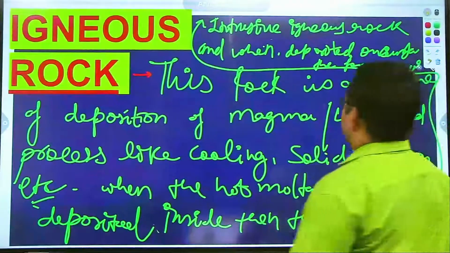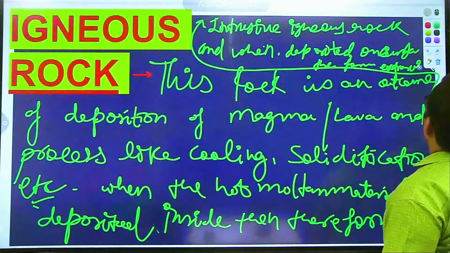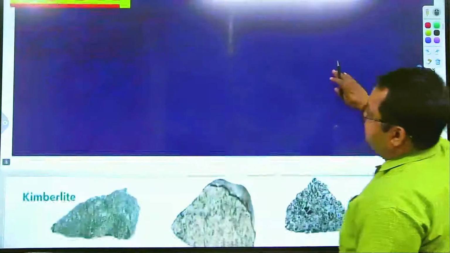So in such circumstances, we can say there are two types of igneous rocks.